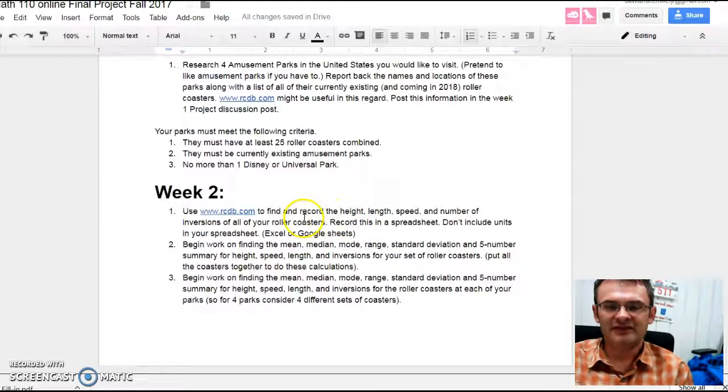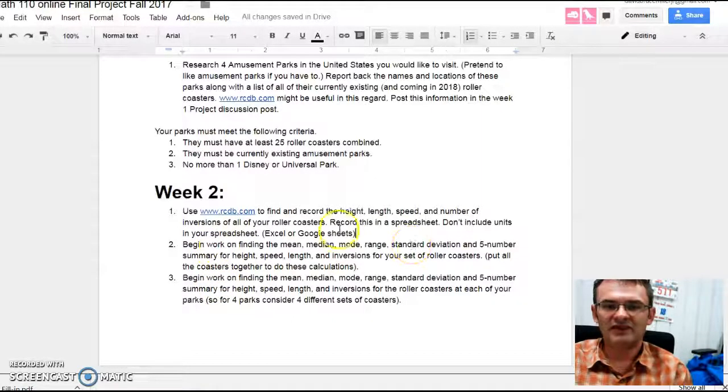Okay, so once you get all of that data, and by the way, there may be 1 or 2 of these missing. If you find one that's missing, first thing to do is try a Google search of the roller coaster name plus whatever's missing. So like Millennium Force height, and it might pop up. If you cannot find it anywhere, Roller Coaster Database will have 95% of them. Google will have 4% of the rest. If you cannot find one of these anywhere, email me or post, even better. Just post in your project discussion thread that, hey, these are all the ones I found, I can't find this one. And I can try to help you find it or make something up because I have a pretty good idea what it would be.